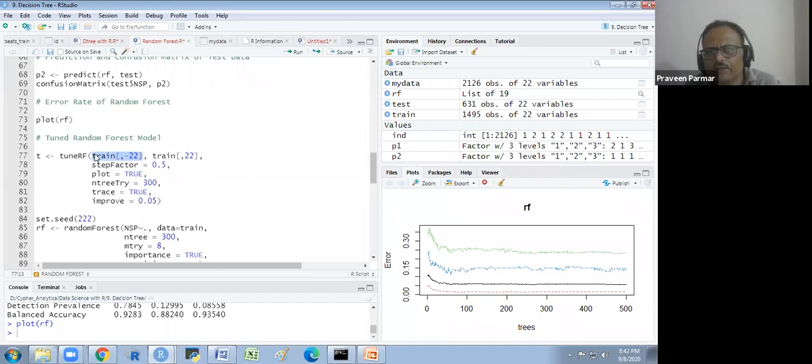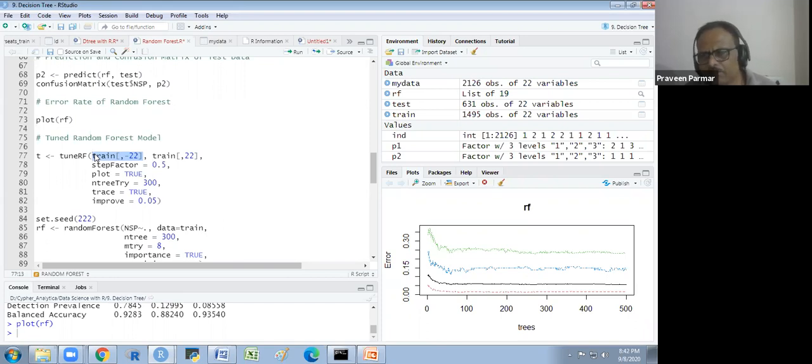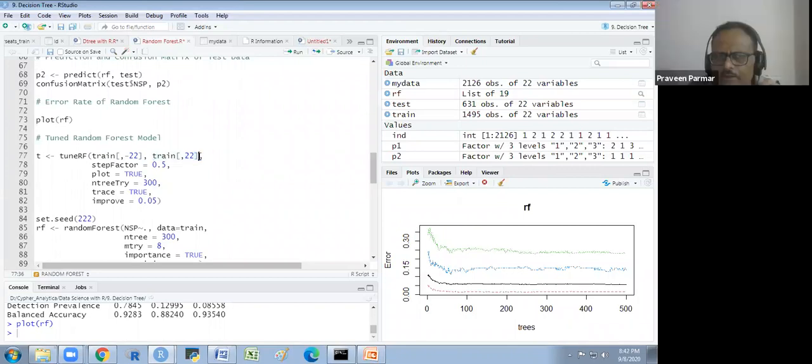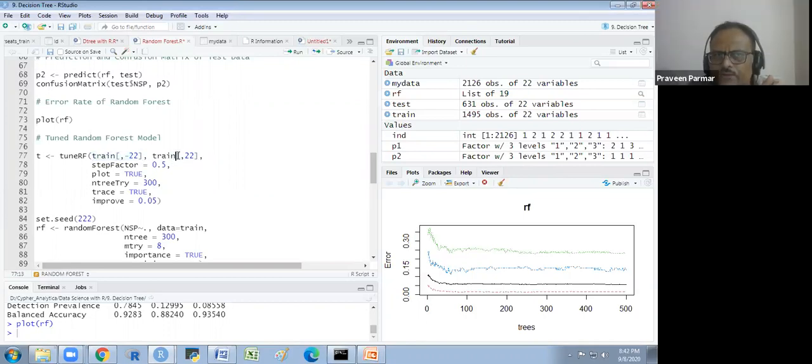You have to divide the data in two parts with respect to variables. One for the independent variables, and another part is the dependent. Dependent would be only a single variable. So what we remove from the first will be the second. Does that make sense to everyone? This is our y. Y is the 22nd variable, which is the NSP. Is there any doubt? Okay. We have 21 variables here and the 22nd variable here.